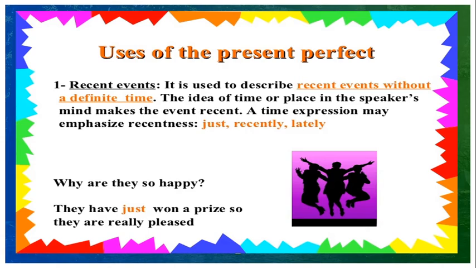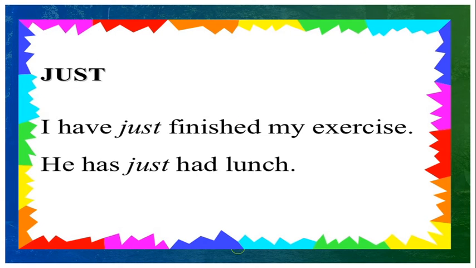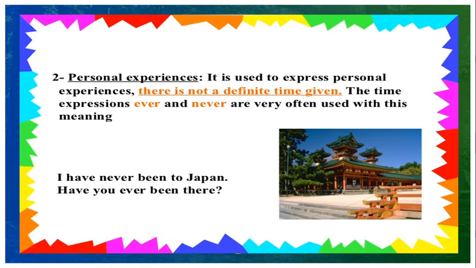Example sentence: why are they so happy? Answer: they have just won a prize, so they are really pleased. Just, we are using this word just, recently. I have just finished my exercise. He has just had lunch.